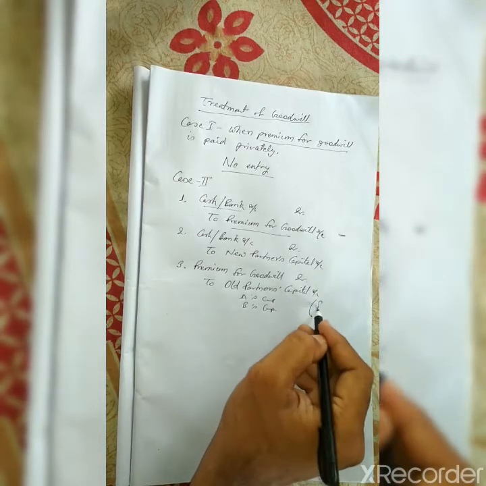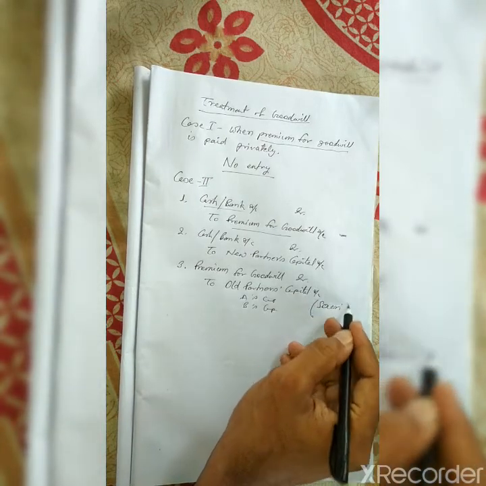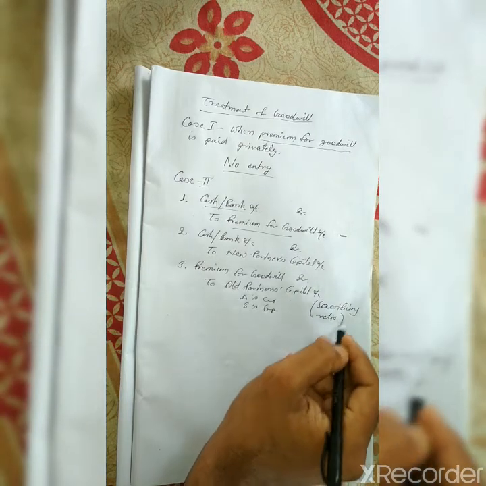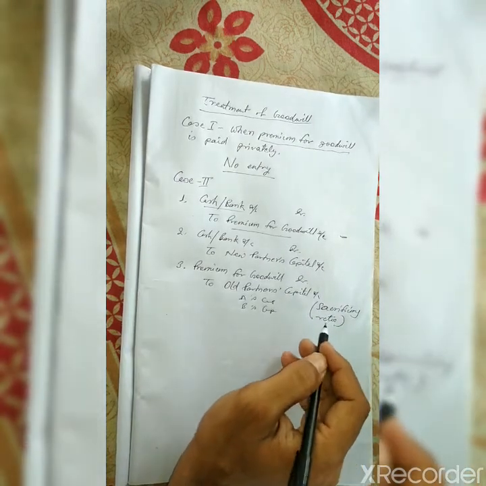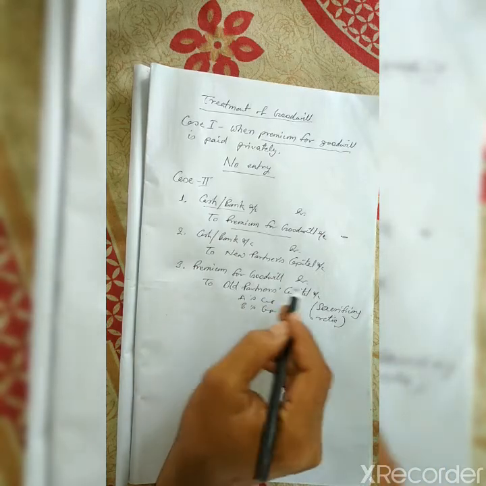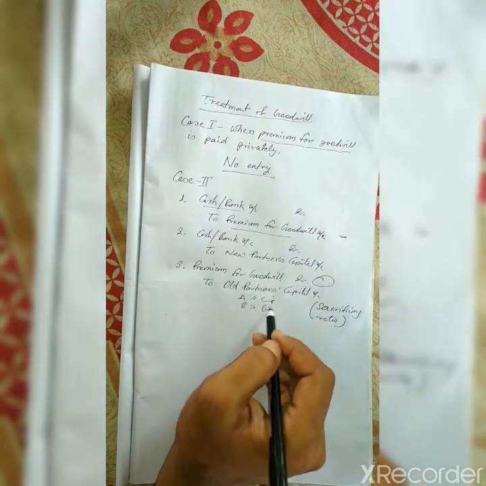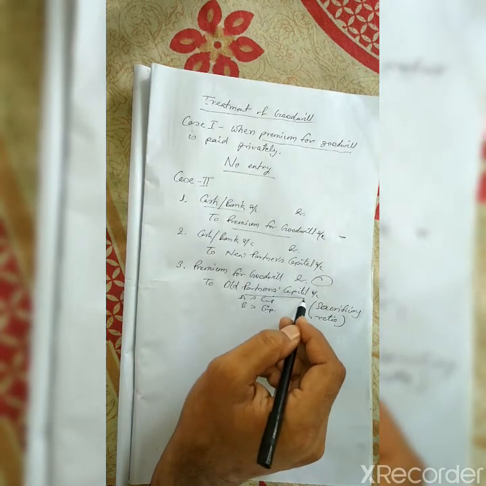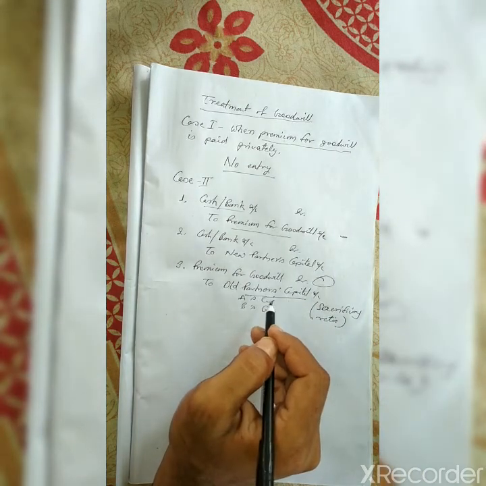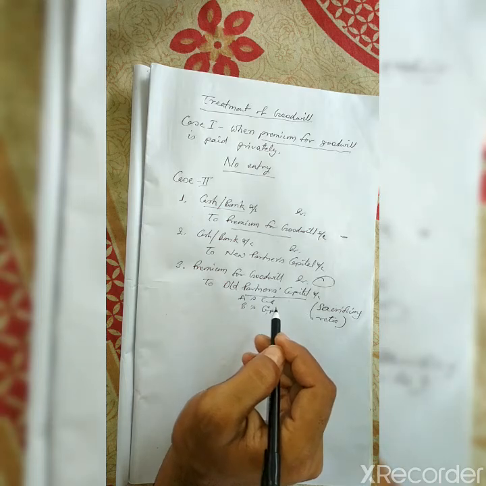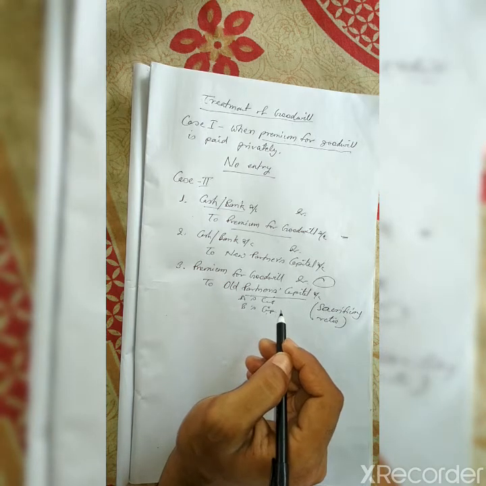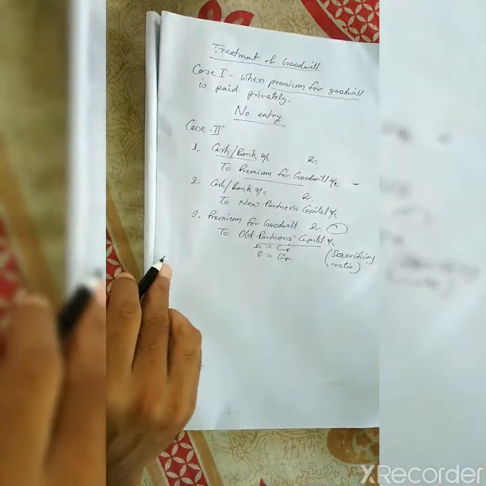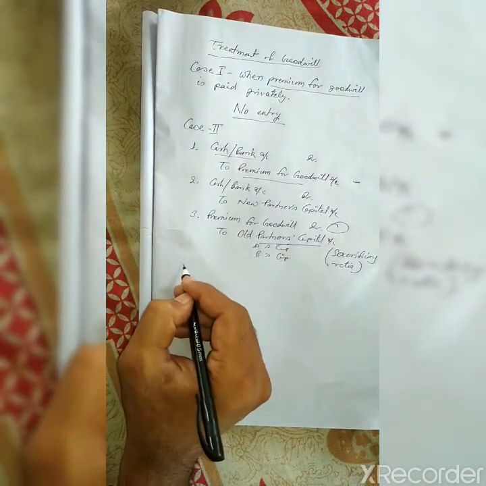Now here the sacrificing ratio, which you have already learned, will be used, and according to the sacrificing ratio this amount will be distributed between A and B, and since the money is retained in the business, it will be credited to the old partners' capital account. So the old partners' capital account will increase. Let's see an illustration through which it will be more clear.